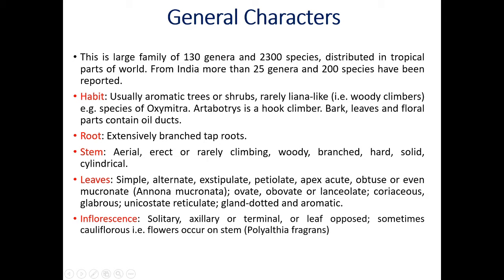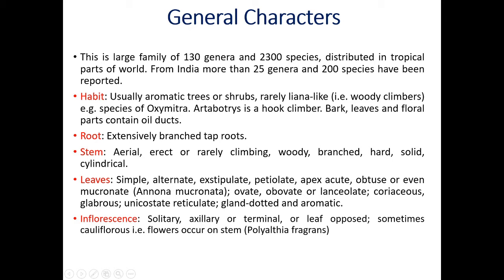Exstipulate. Ex means absence, stipule means a small leaf-like structure present at the base of leaves in some plants, but in this family they are absent. That's why the term exstipulate. Petiolate. Every leaf has a stalk. Stalked leaves are called petiolate.